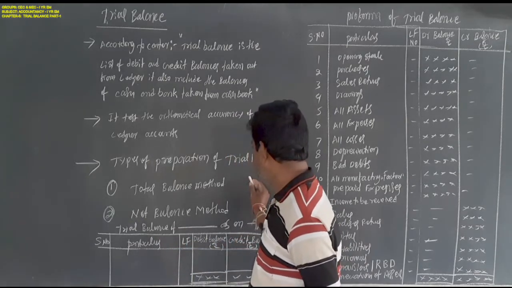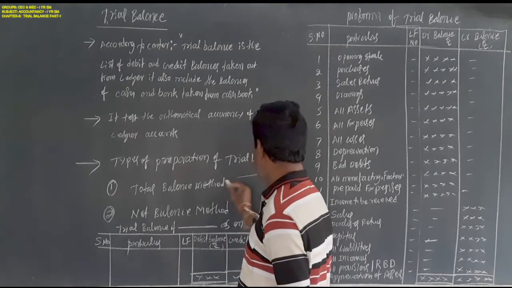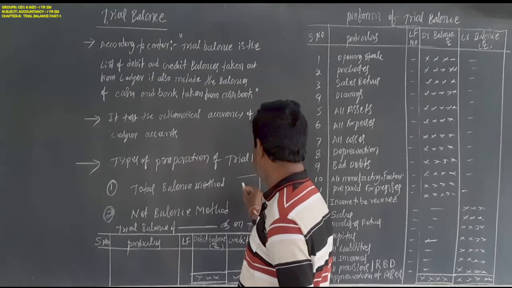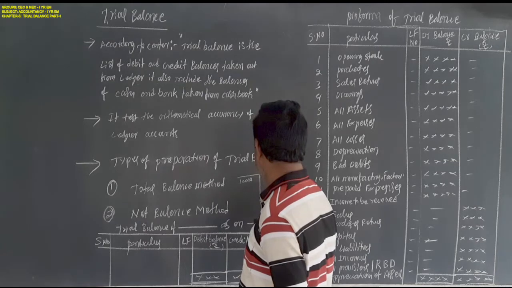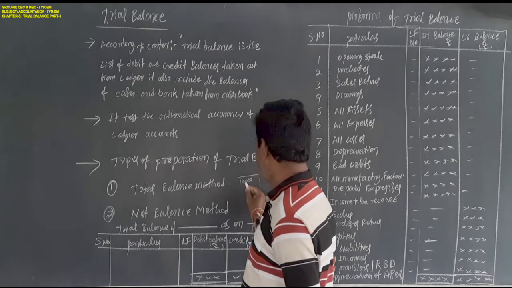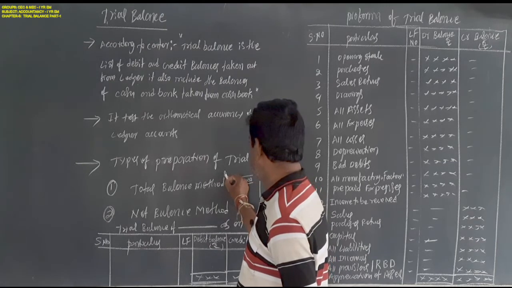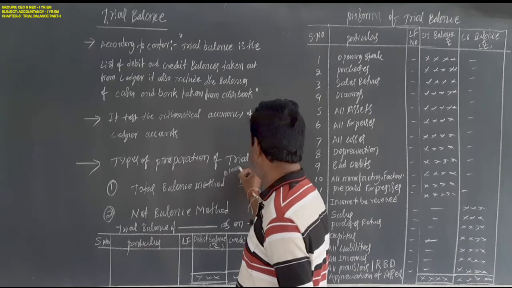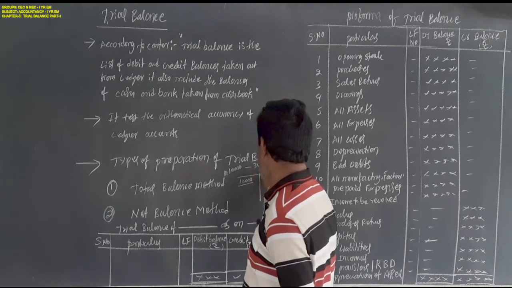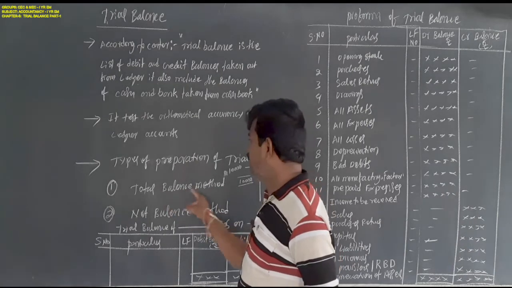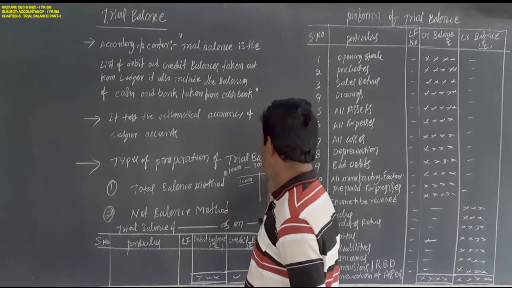Just like, in the total balance method, this side 10,000 rupees and this side 3,000 rupees, so in the trial balance 10,000 is taken on the debit side and 3,000 rupees on the credit side. This is the total balance method, the one method.